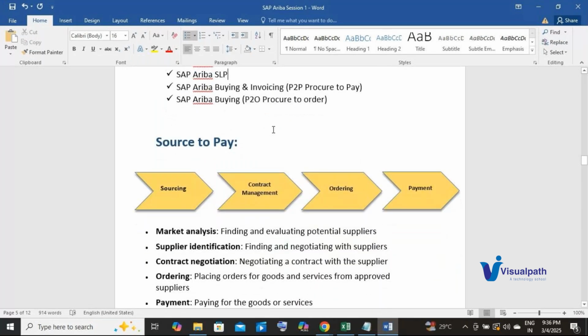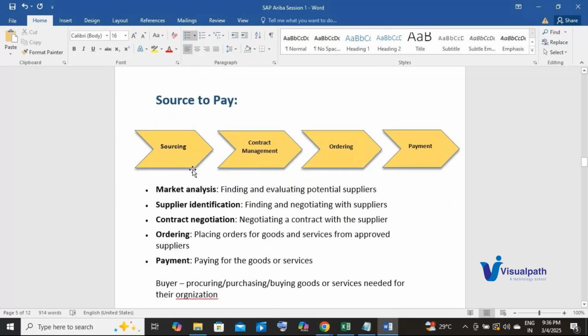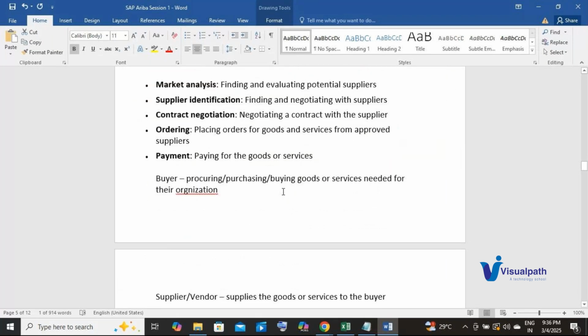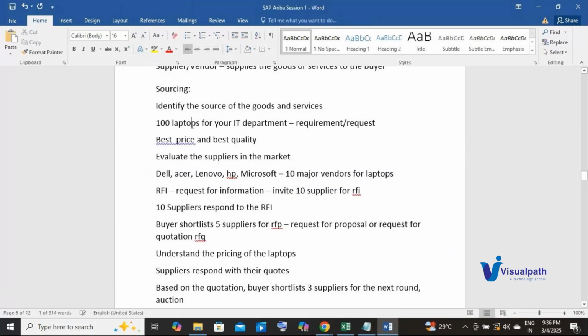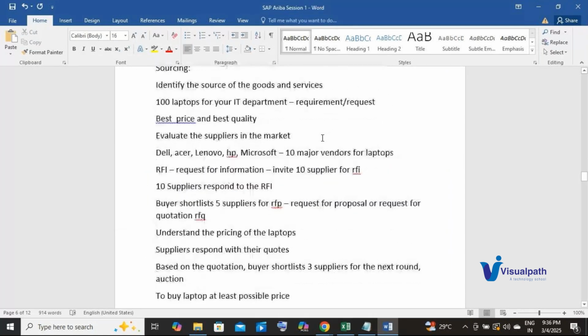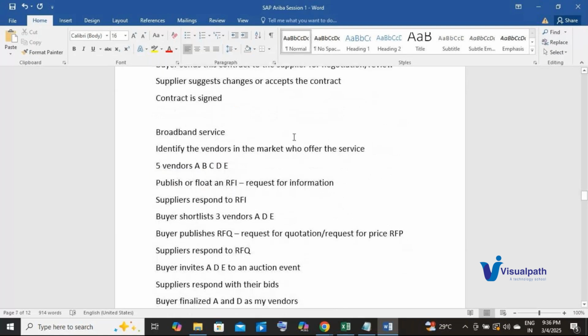Okay, so now we have finalized the supplier using sourcing. Then we have established the contract using Ariba Contracts. So we have completed these two activities. The next activity is ordering, and then the last activity is payment. So ordering. What is ordering? Now you have requested 100 laptops. In the real world, you will not order all the 100 laptops in a single go,